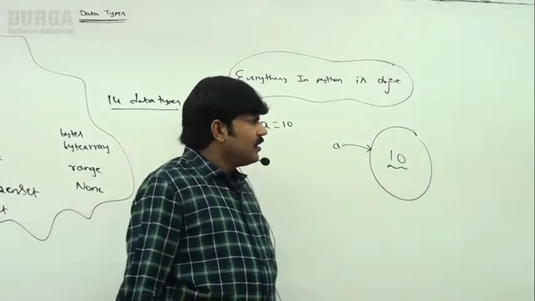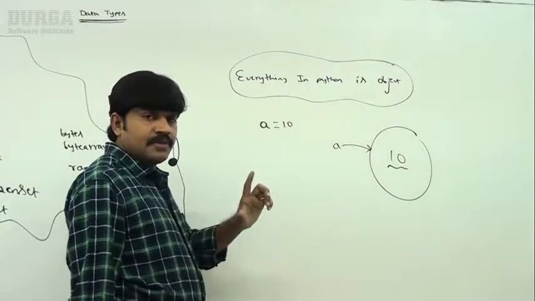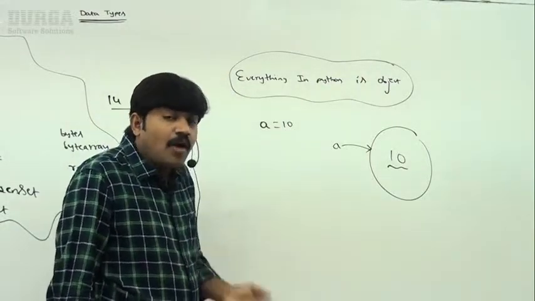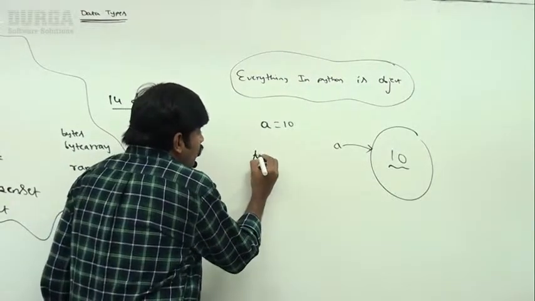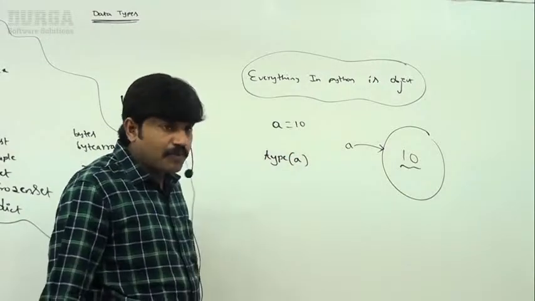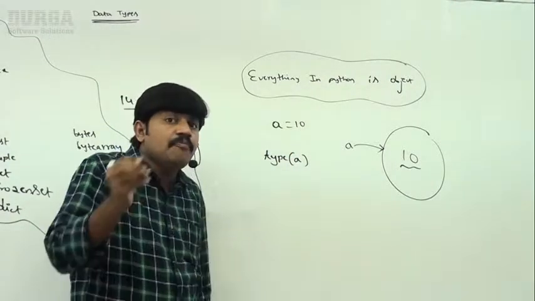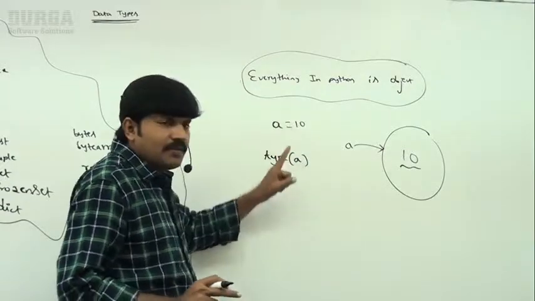Next, a is 10. What is the type of a? How can you find the type of a? We covered it already. Which inbuilt function do we have to use? Type itself is the Python inbuilt function to know the type of a.